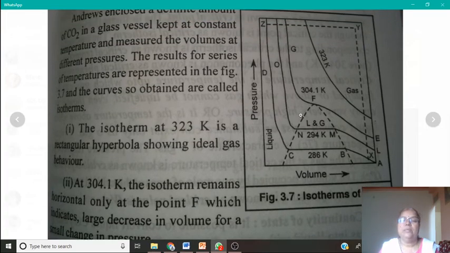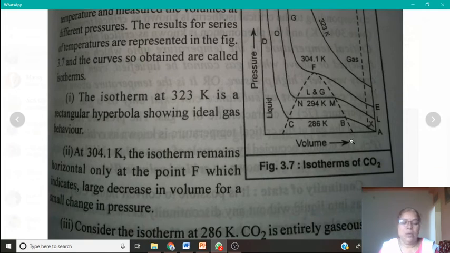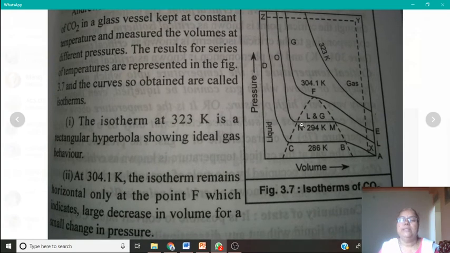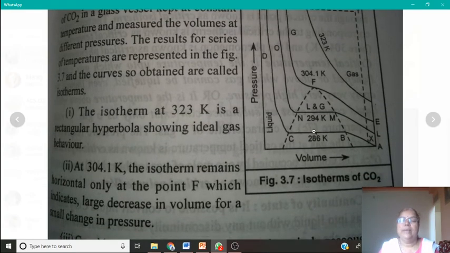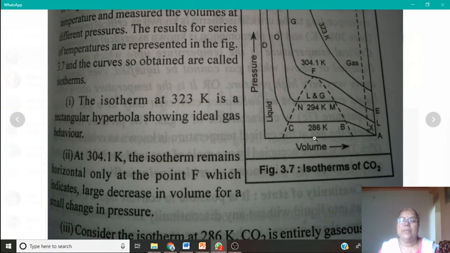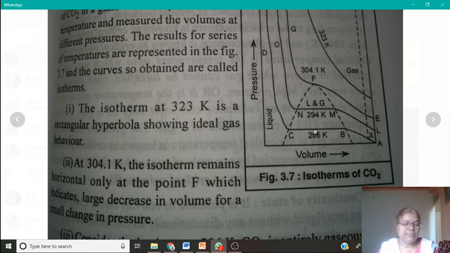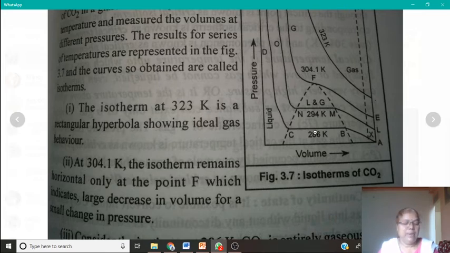When the ends of the horizontal sections of the isotherms are joined together by this dotted line, the so-called boundary curve or coexistence curve is obtained. This is the coexistence curve. That means here the liquid as well as gas are in equilibrium with each other. Within the coexistence curve, both the liquid and gas are in equilibrium.